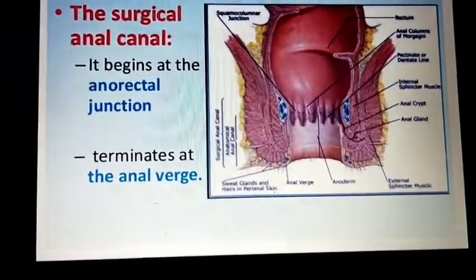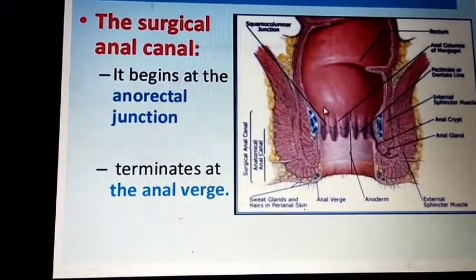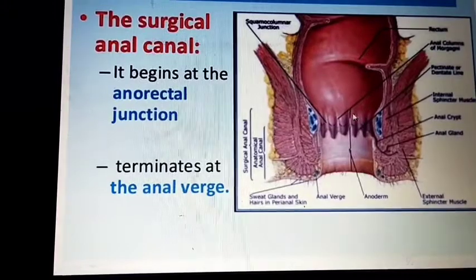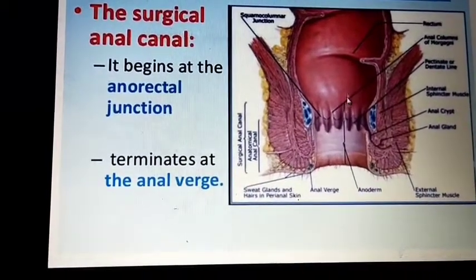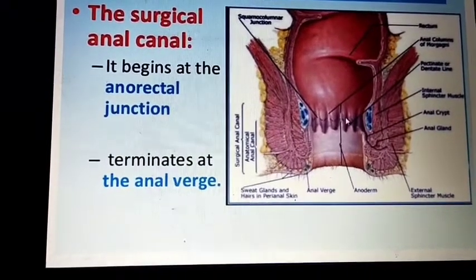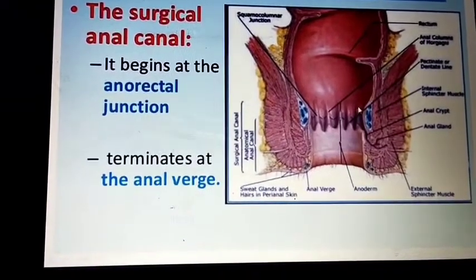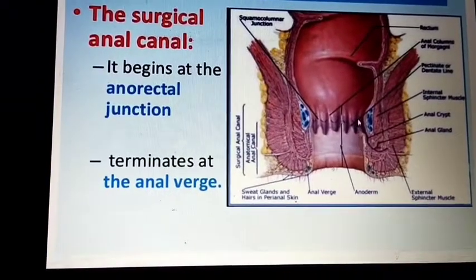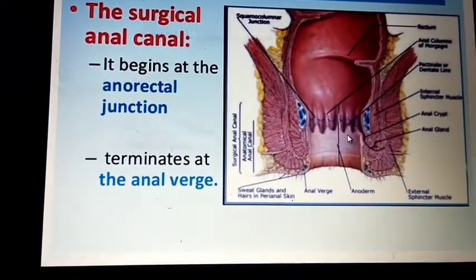You can see here this is the anorectal junction, or anorectal ring. From here to here is called the surgical anal canal. In general the surgical anal canal is 4 cm in length.